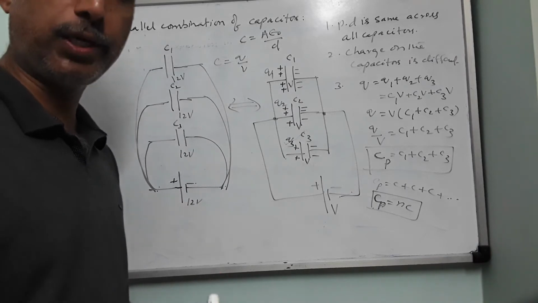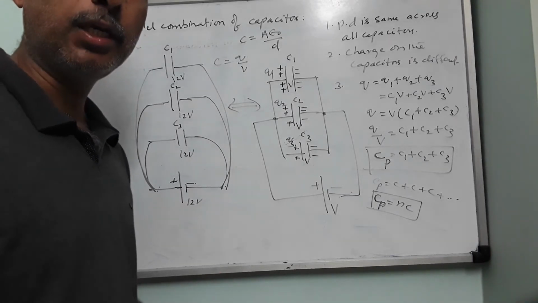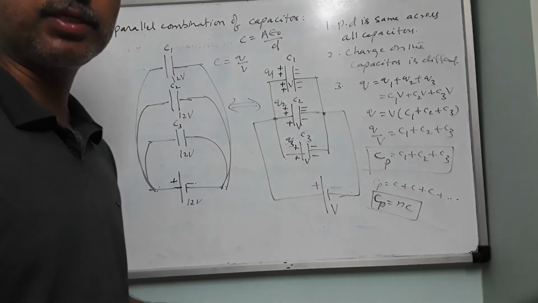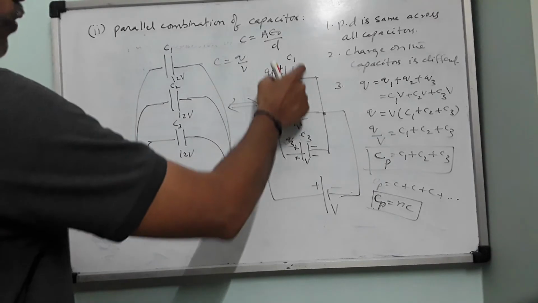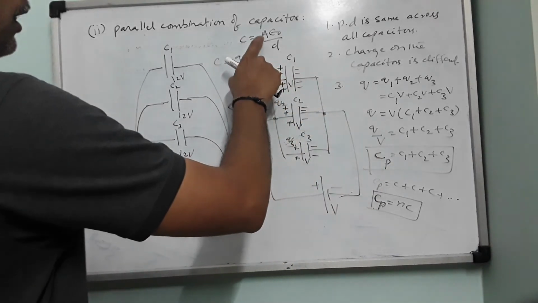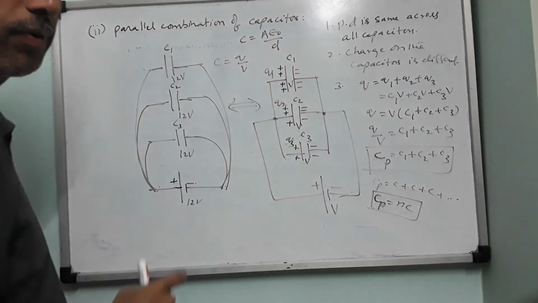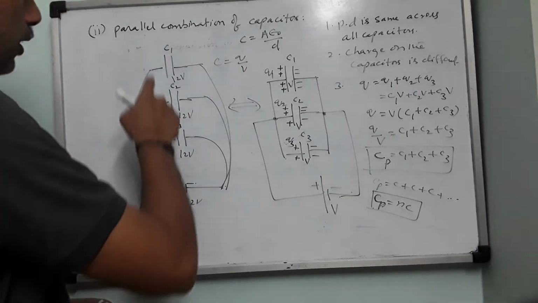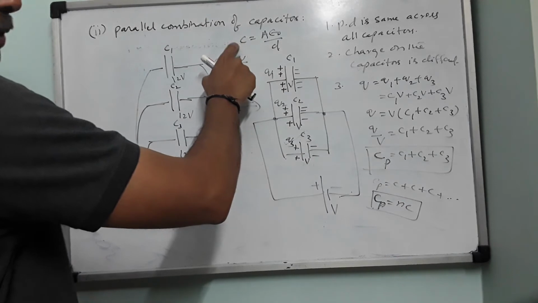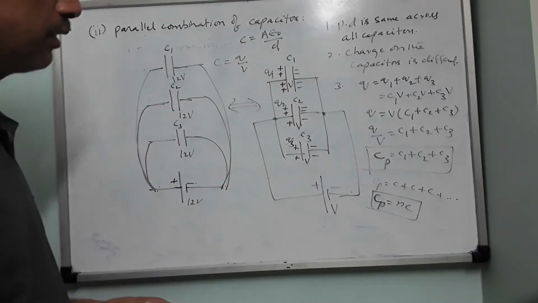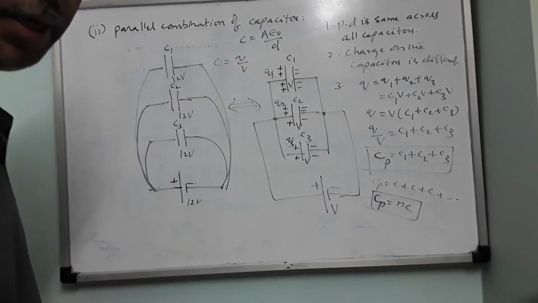If you connect them in series, capacitance will decrease. If you connect them in parallel, capacitance will increase, because the effective plate area is increasing. As the plate area increases, capacitance will increase. In series combination, the effective distance will increase, therefore capacitance will decrease.